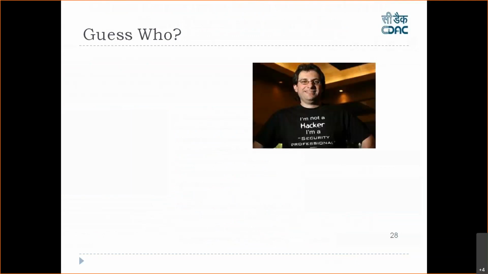Now, one more picture guess I'll give you. I used to give picture guesses to you people, right? In the last two sessions also I gave you one picture guess. Can you guess this picture? I'll give you say five seconds. If you know, please type in the chat window. Okay, so you are not able to guess this. No issue, I'll tell you.